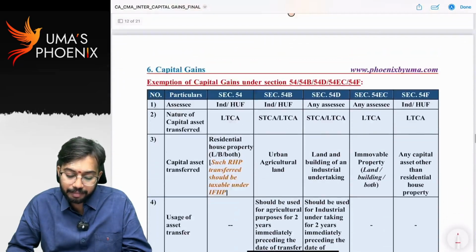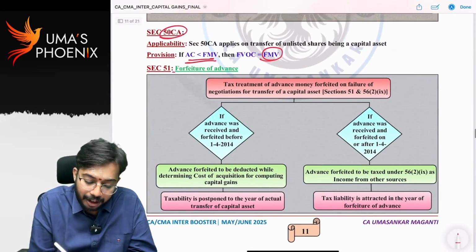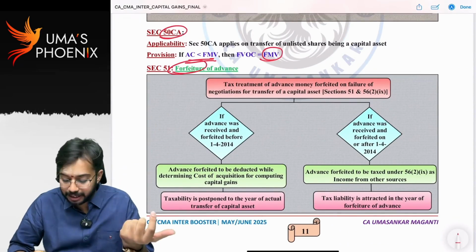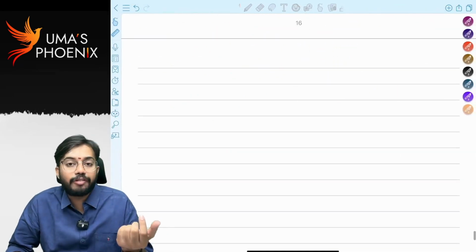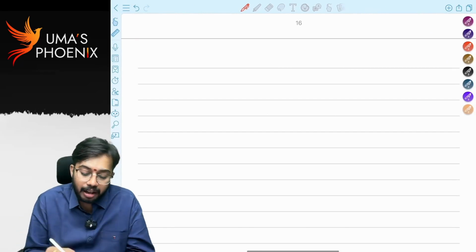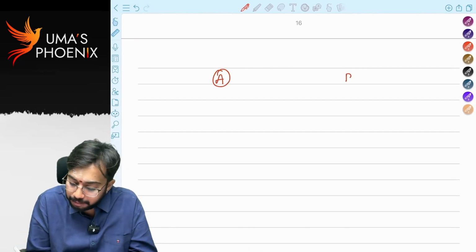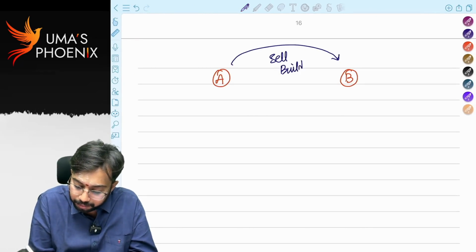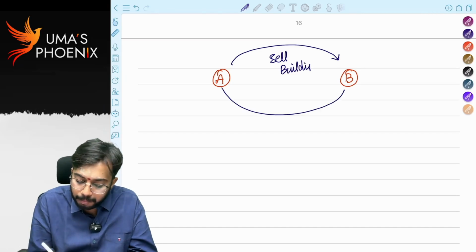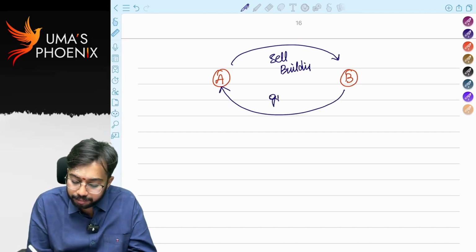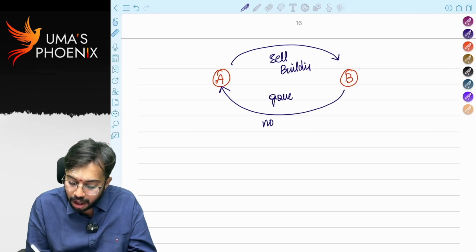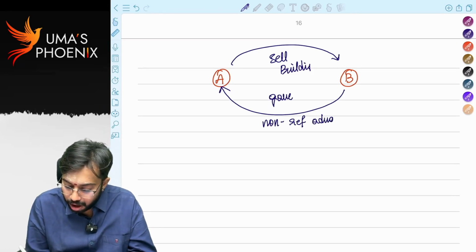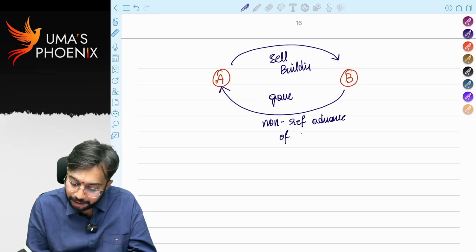Is it clear? Next, forfeiture of advance. Forfeiture of advance means what? Nothing but cancellation of advance. There are two persons, A and B. A wanted to sell a building to B. So B gave a non-refundable advance of rupees 5 lakhs.